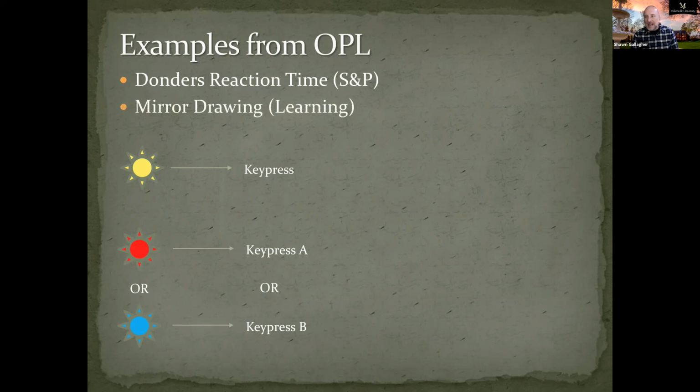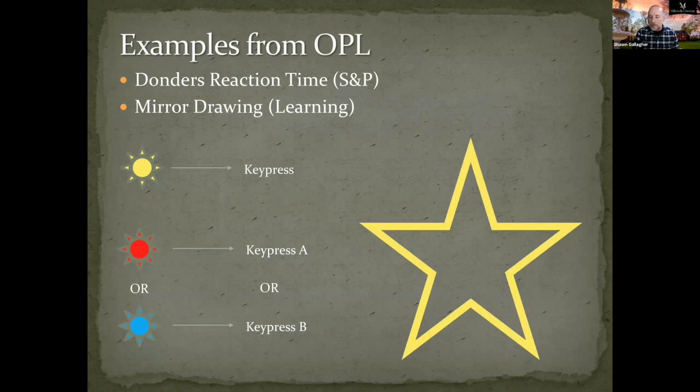The mirror drawing task is a step more complicated. The mirror drawing task asks students to use a mouse to trace the pattern of a star. But it's easy enough to do the first time, but once the students have gone through the practice of tracing the star, the mouse rules get reversed. Up is down, left is right.